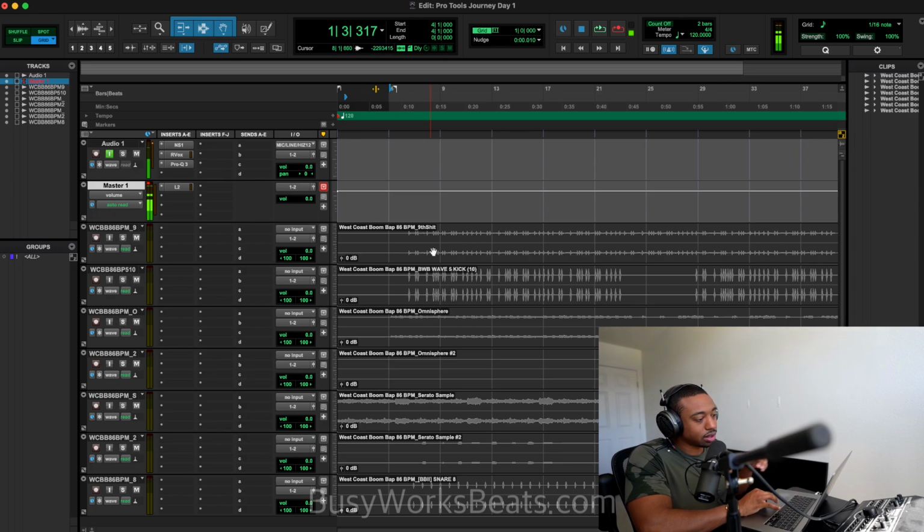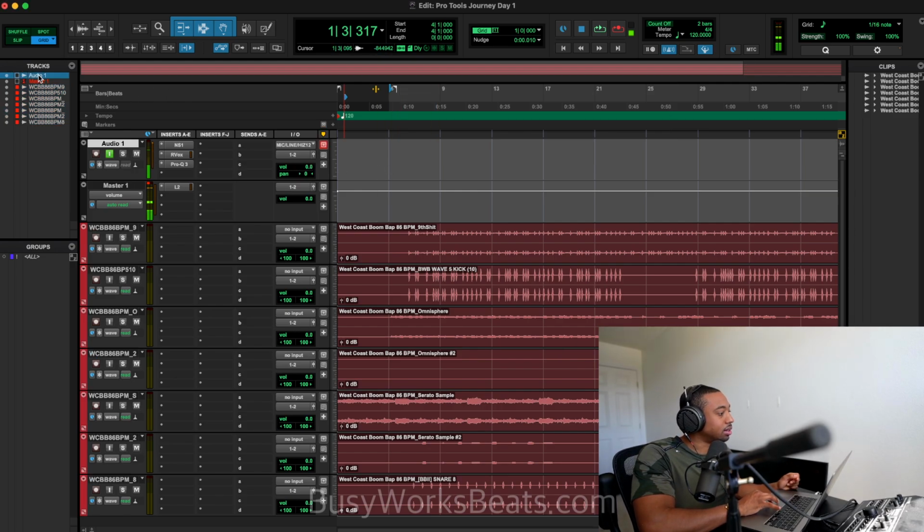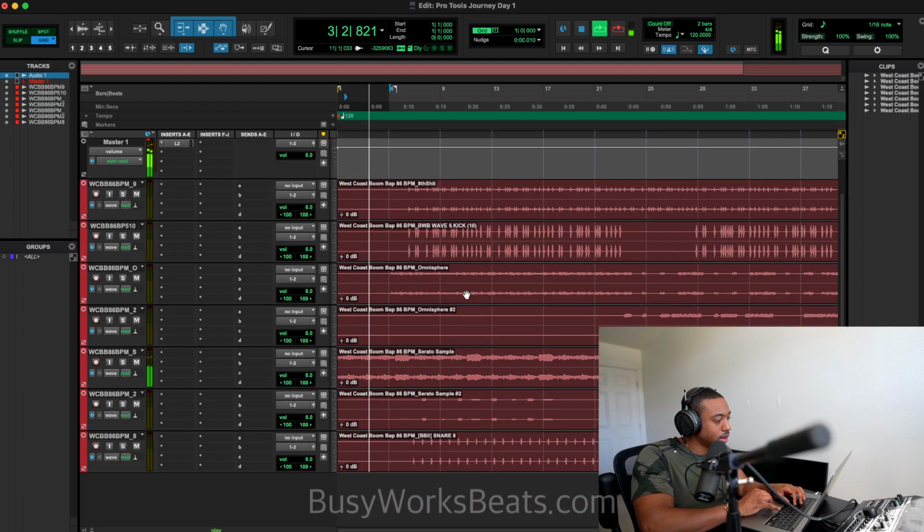So by default, they're in this like gray color. So it looks like they're muted in FL. So what I'm gonna do is click this little left thing over here, this little expander. Grab these track names, hit shift, highlight them all, and just click this little track color, and let's make them red. Now I'm not gonna get into the technicals about what should be red, what should be green. We're just gonna make everything red. So now let's just level.